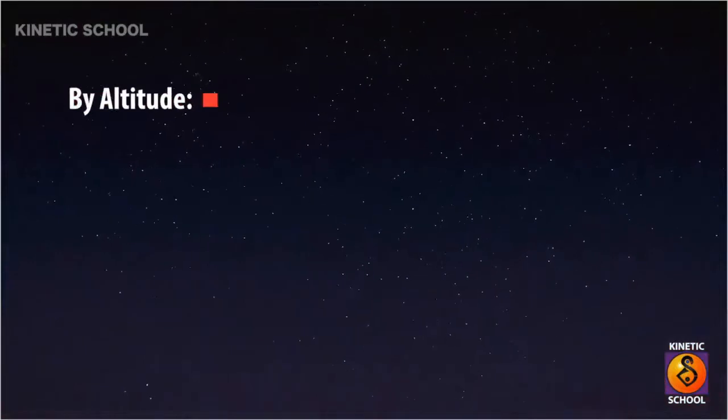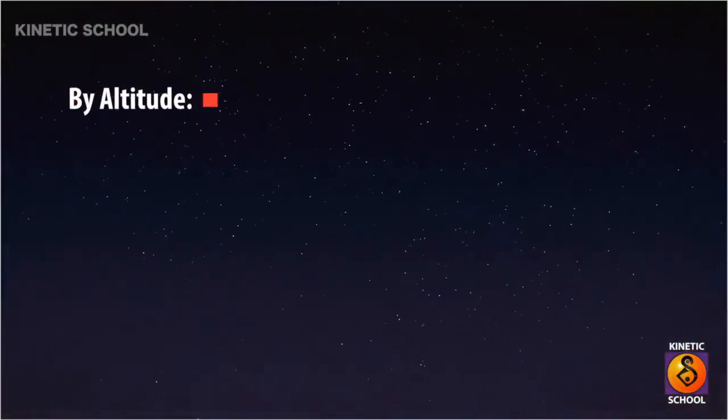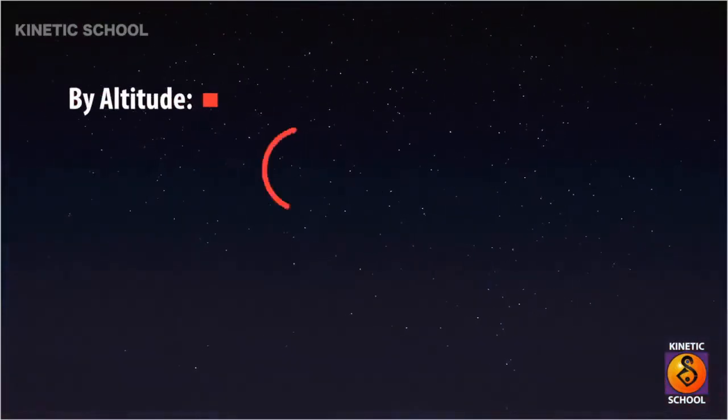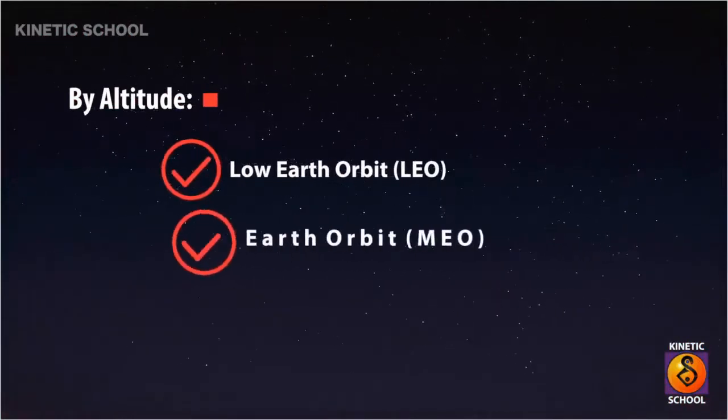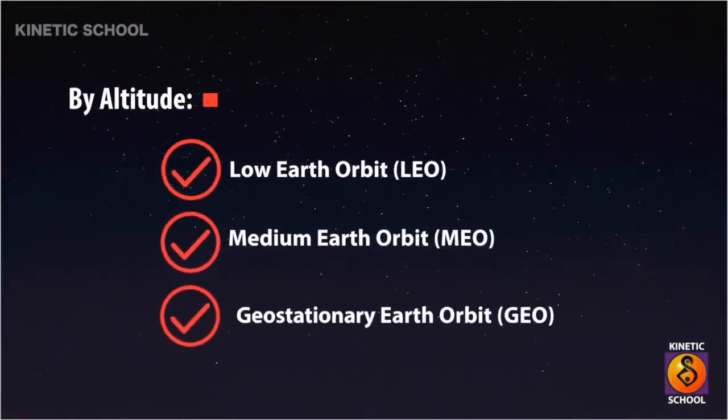On the basis of the altitude from Earth, the types of orbits are classified into low Earth orbit, medium Earth orbit, and geostationary Earth orbit.